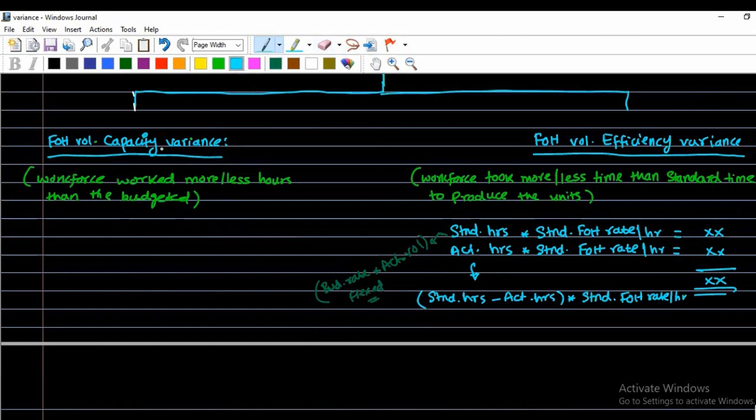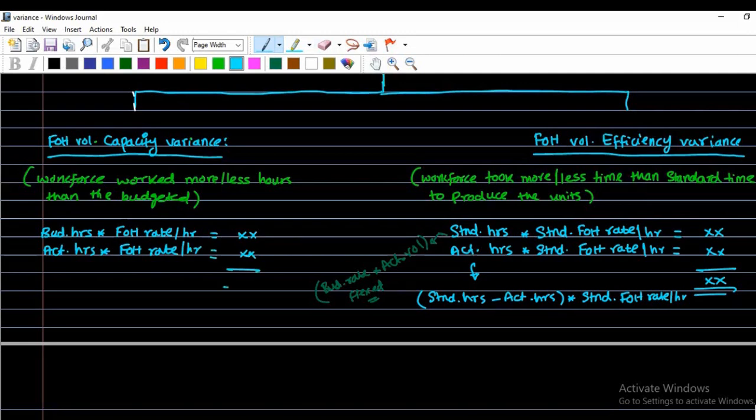And how to calculate the capacity variance? Capacity variance is the total budgeted hours multiplied with the fixed overhead rate per hour, compared with the actual hours multiplied with the same fixed overhead rate per hour.